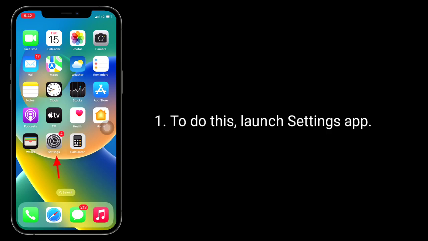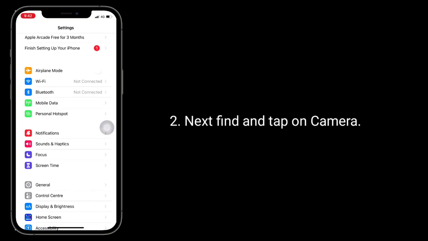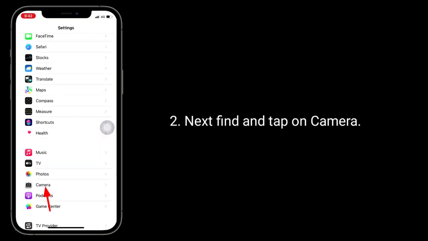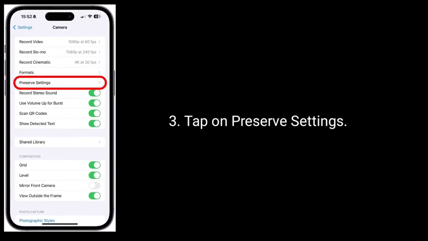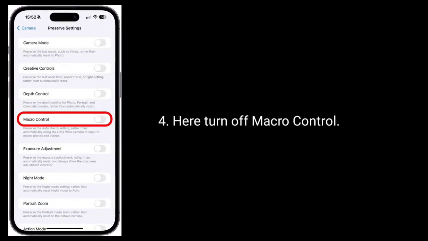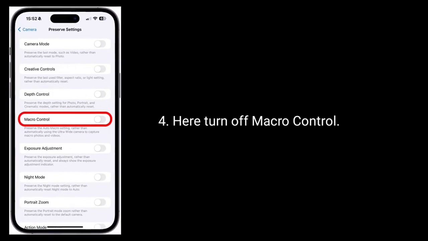Second solution is turn off macro control. To do this, launch Settings app. Next, find and tap on Camera. Tap on Preserve Settings. Here, turn off macro control.